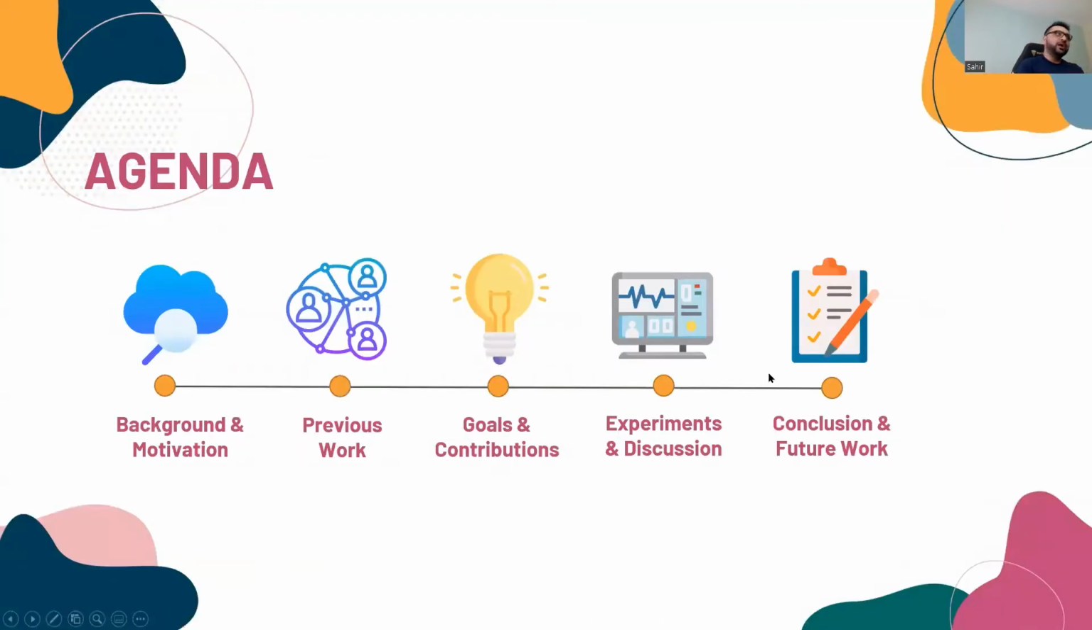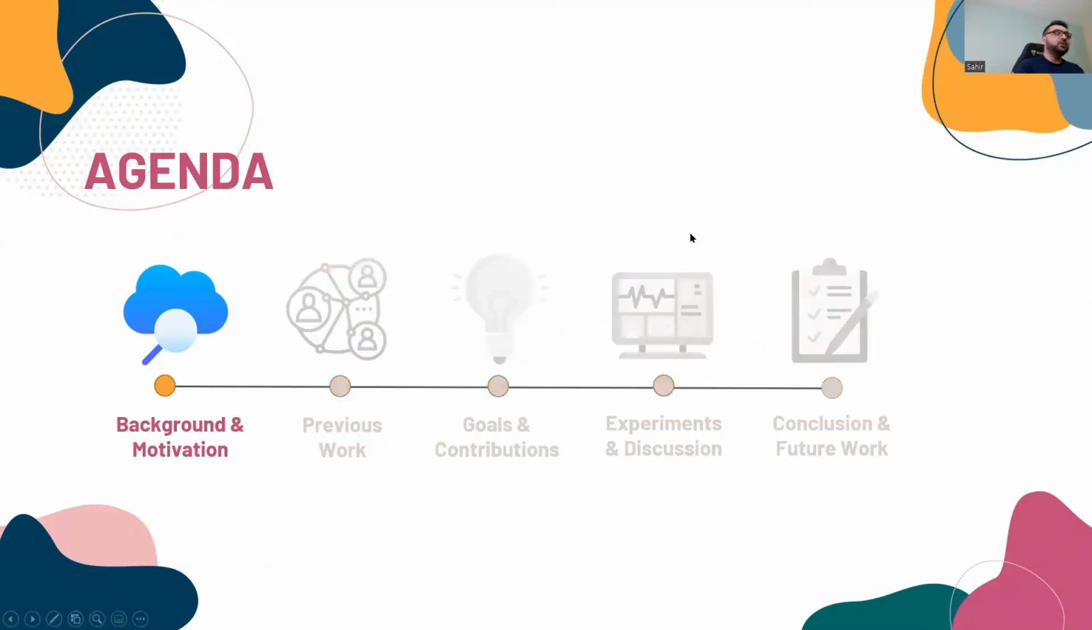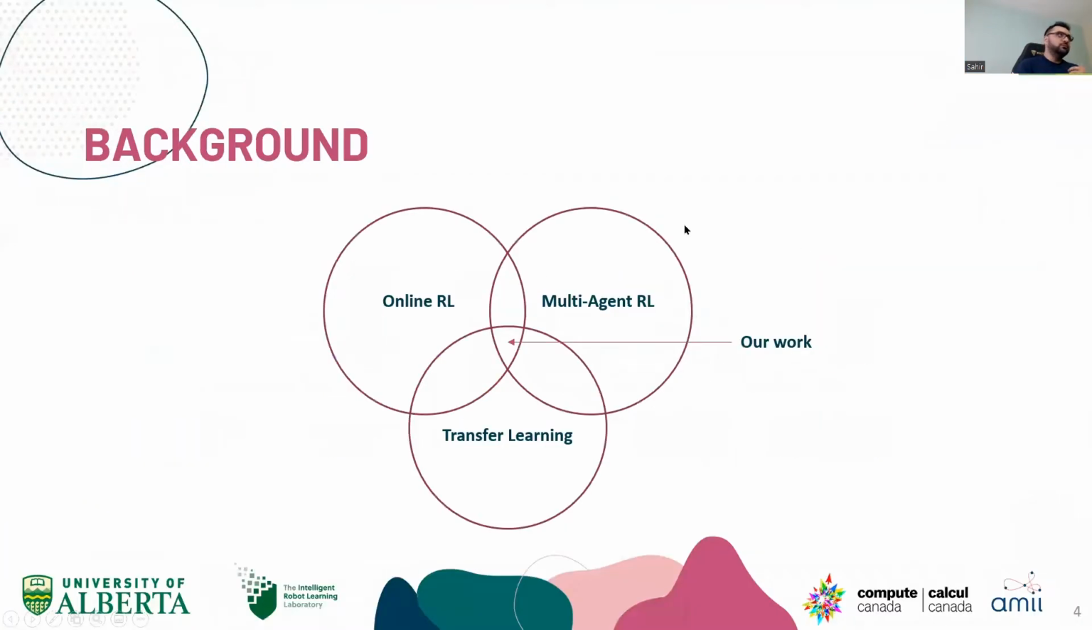So I'm going to go through the background, motivation, previous work, the goals and contribution of this work, the experiments, and the conclusion and future work. Background and motivation: first of all, just to outline the scope, this work lies in the intersection of online reinforcement learning, transfer learning, and multi-agent reinforcement learning.